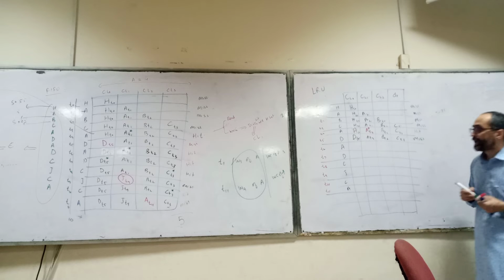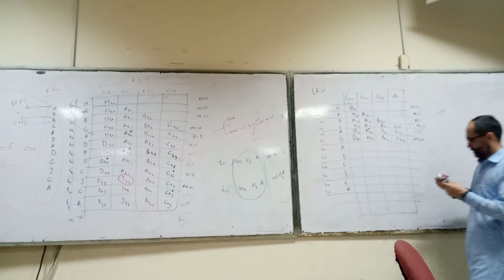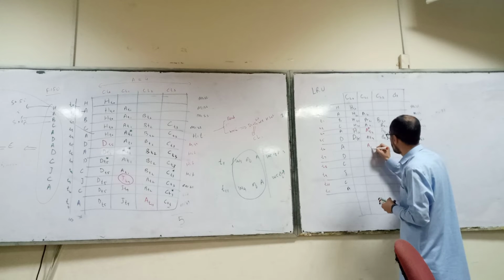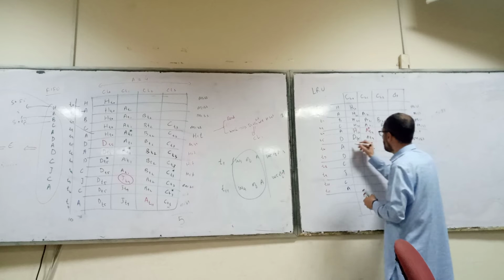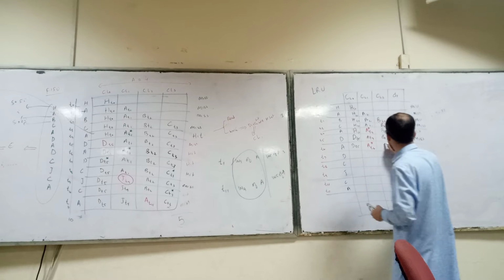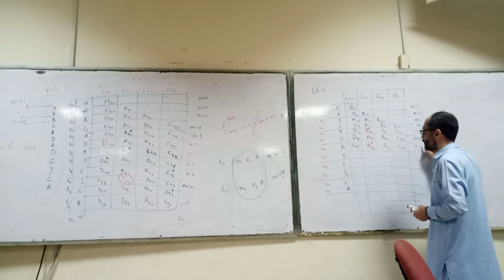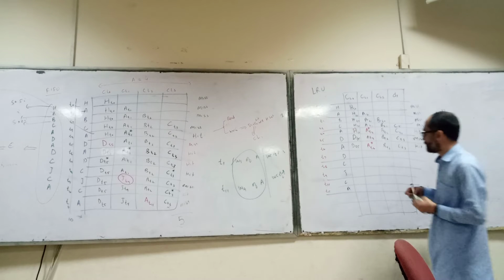Next time there is an A, hit. What will happen? A's time step will be updated to T6. D T5. Again D, hit.